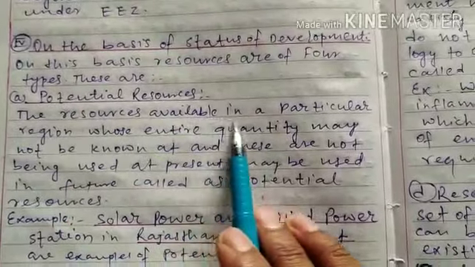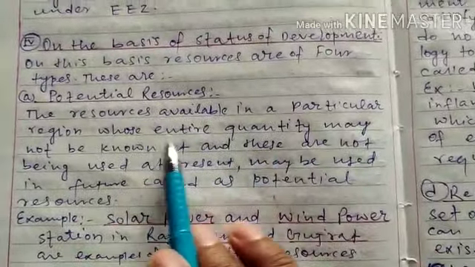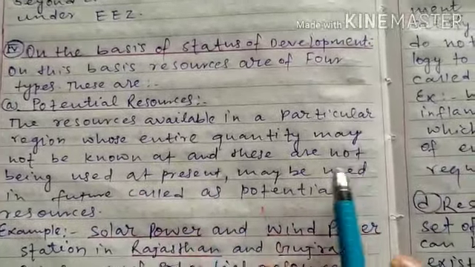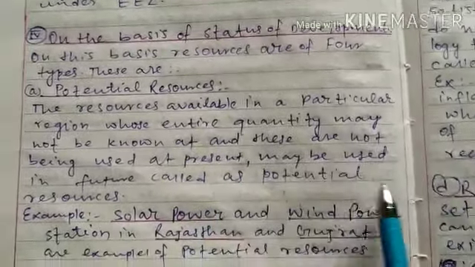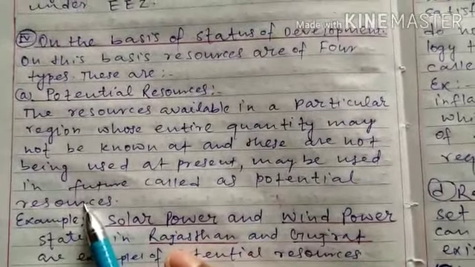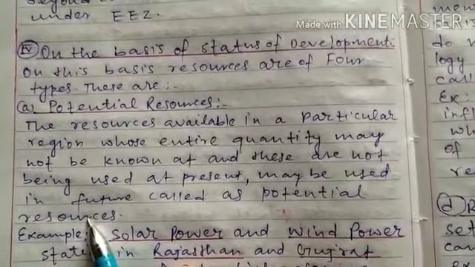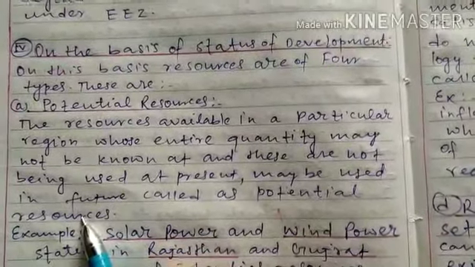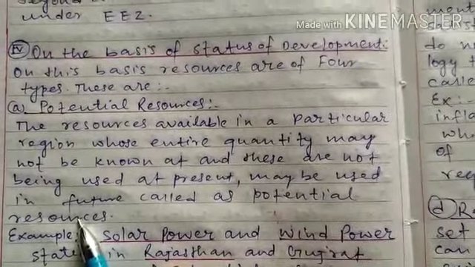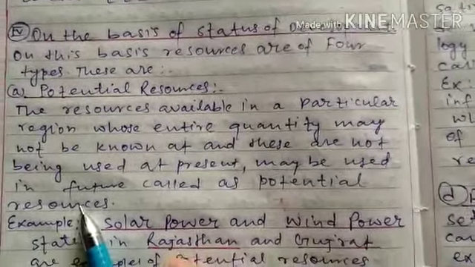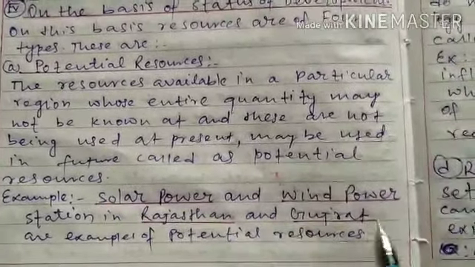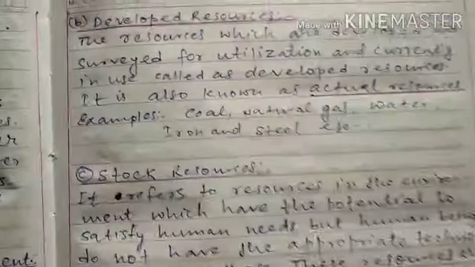Potential resources are the resources available in a particular region whose entire quantity may not be known and which are not being used at present, but may be used in future. Potential resource means the resource is available in the environment, but we don't know the entire quantity of it, and it is not being used at present, but may be used in future. Like solar power and wind power stations in Rajasthan and Gujarat are examples of potential resource.